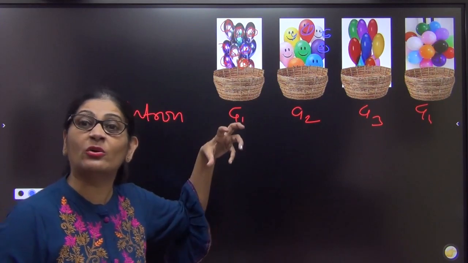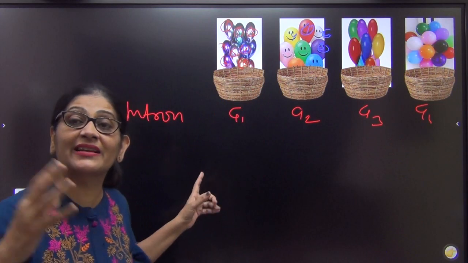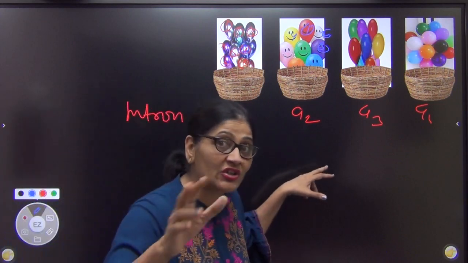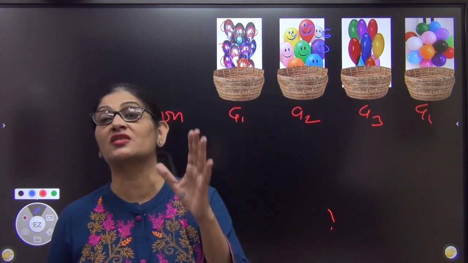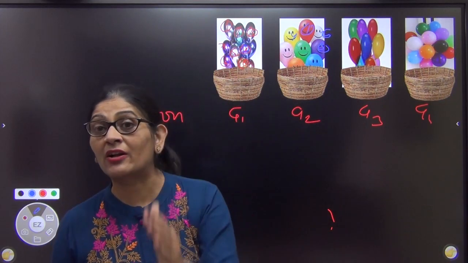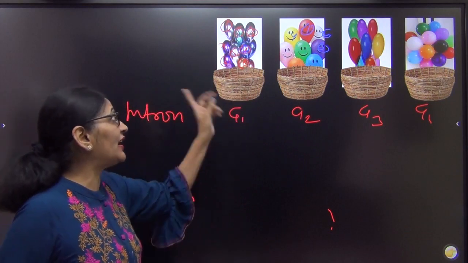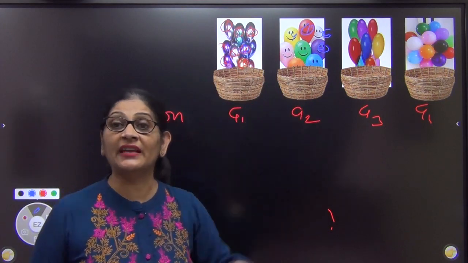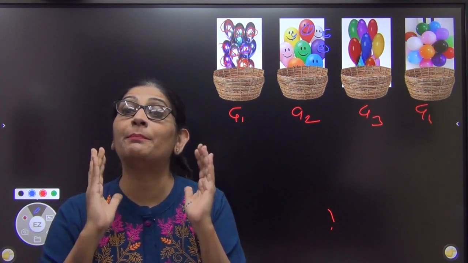Now, out of 50 I picked one, and from this one, I picked one. Your and my first basket's balloon may match, the second may match, but the third will also match, and the fourth will also match, the chances of that are very low. Why? Because I told you here the basket represents the gene and the balloons represent the allele. If one gene has many alleles, then what is the biggest advantage?